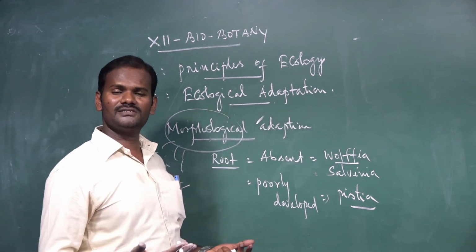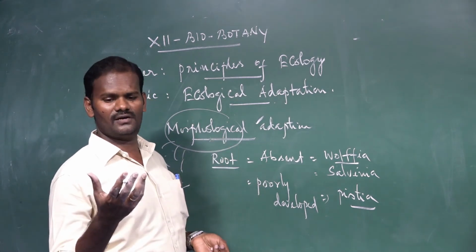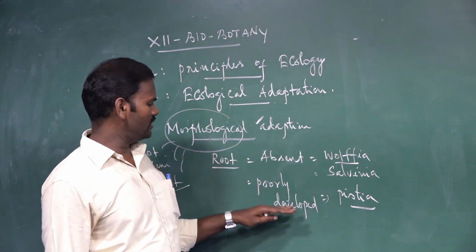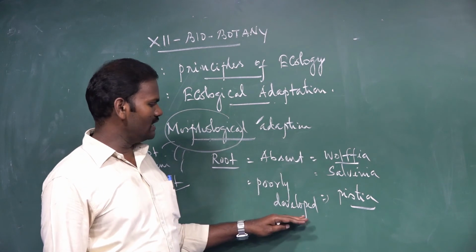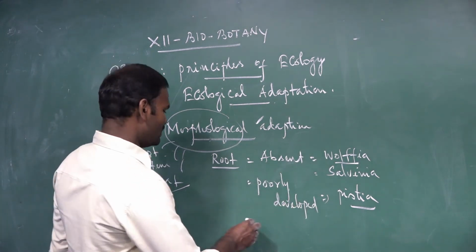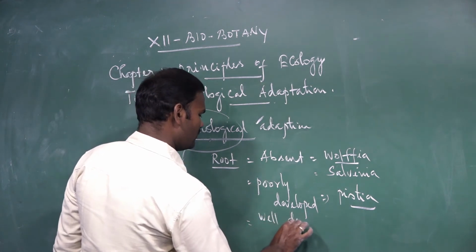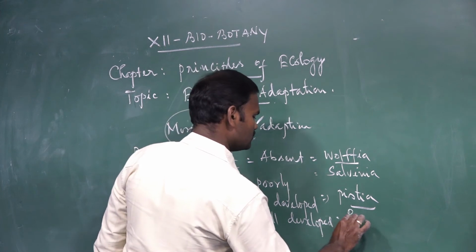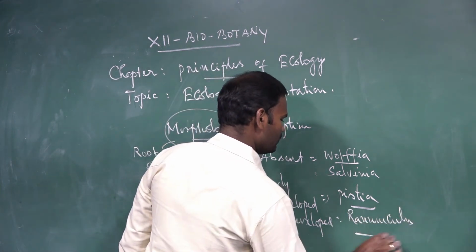You know that the function of the root system is absorption and fixation. What is the necessity to absorb water? They already live in water. That is why the root system is poorly developed, or absent in most plants. Some species are poorly developed, for example Pistia, and some species are well developed, for example Ranunculus.